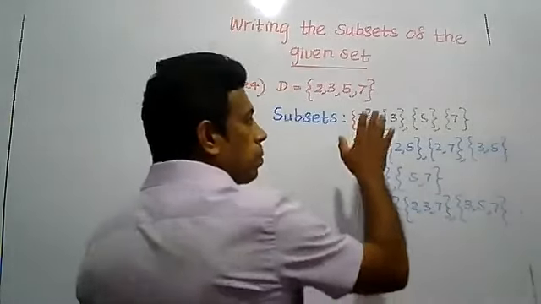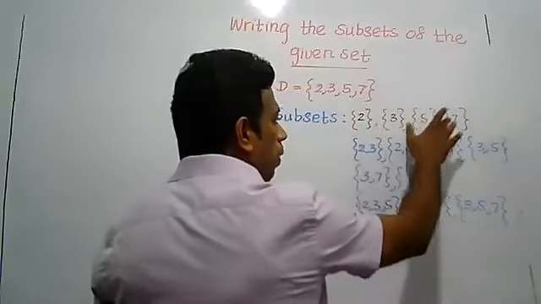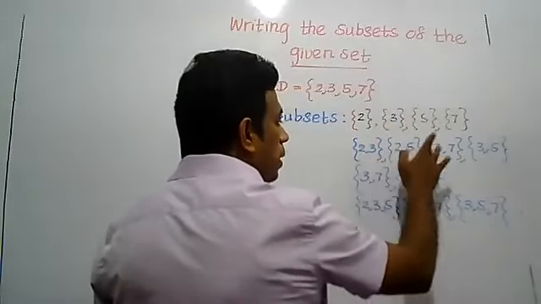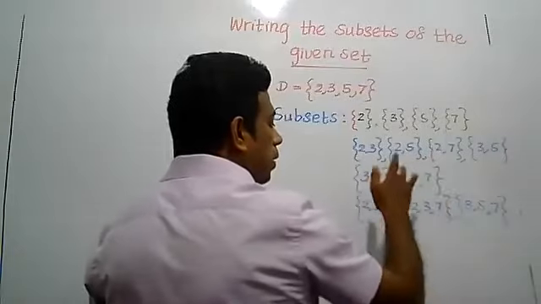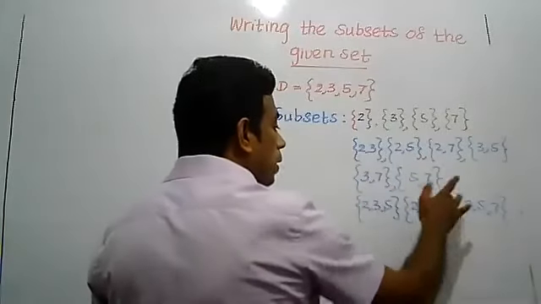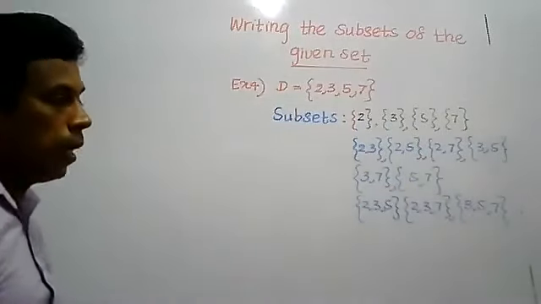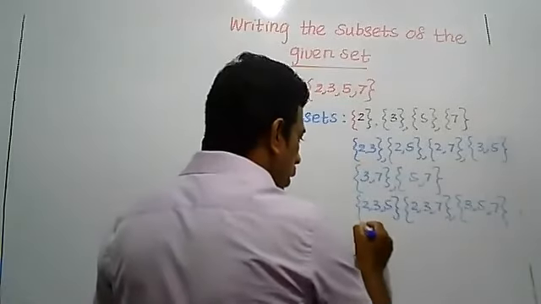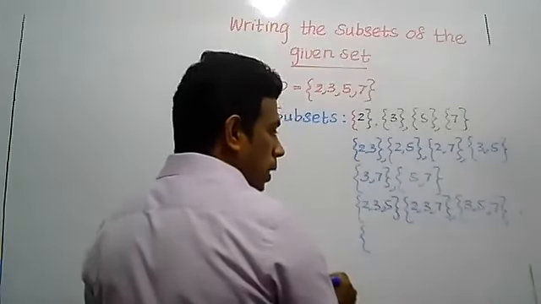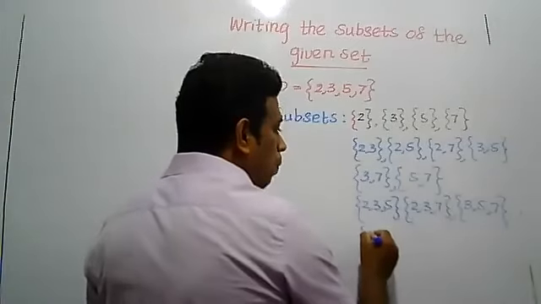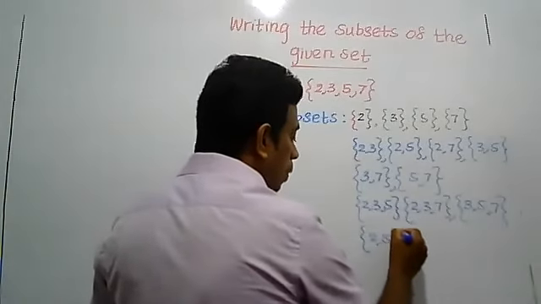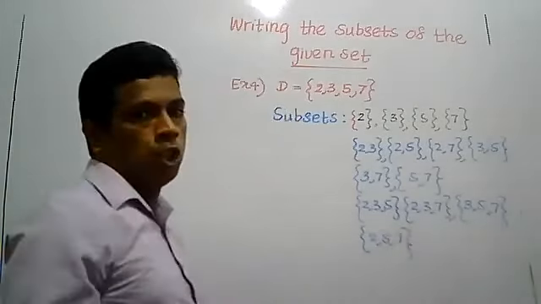Then count the number of subsets: 1, 2, 3, 4, 5, 6, 7, 8, 9, 10, 11, 12, 13. We should be able to write 14. Now here one we didn't write. What is that? 2, 5, 7 is not given.